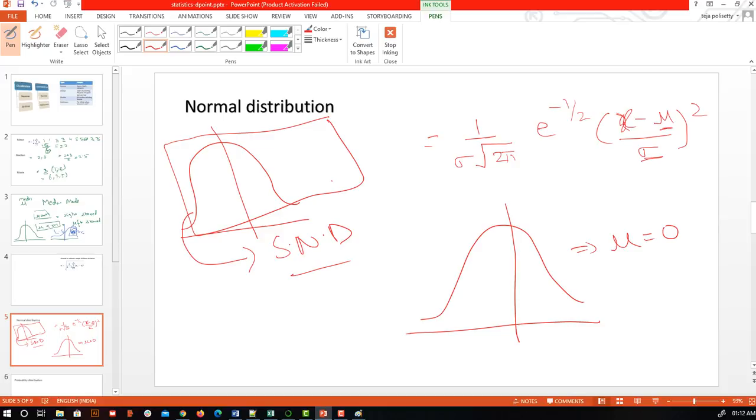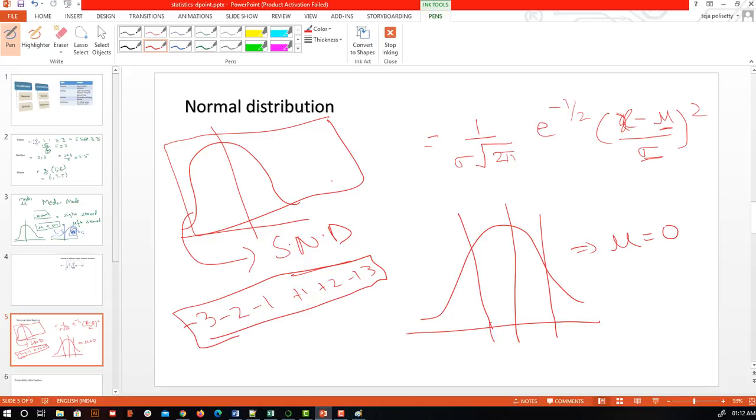A standard normal distribution means if we take the mean of the data, it will be 0. So that was our case. Now we are assuming that our data is in standard normal distribution form. For example, I can take -3, -2, -1, +1, +2, +3. If you take the mean of this, it will be 0, so we can say it is standard normal distributed data. Now this is my boundary, and if someone asks me the probability or the level of confidence, I simply need to find these values.